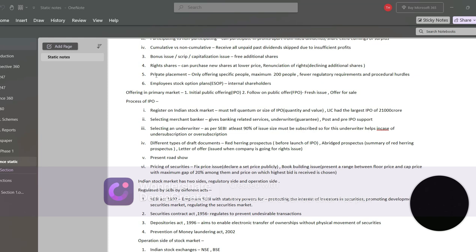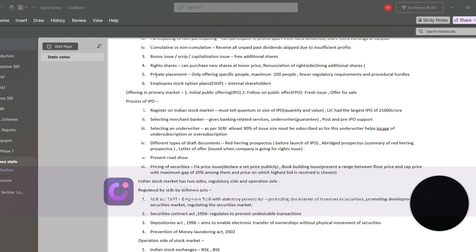Now, the pricing of your shares can be done in two kinds. You can either go for a fixed price issue, where you just directly declare a set price for your share, or you can go for a book building issue. For a book building issue, you have to set a lower limit and an upper limit of price. The lower limit is known as the floor price, and the upper limit is known as the cap price.